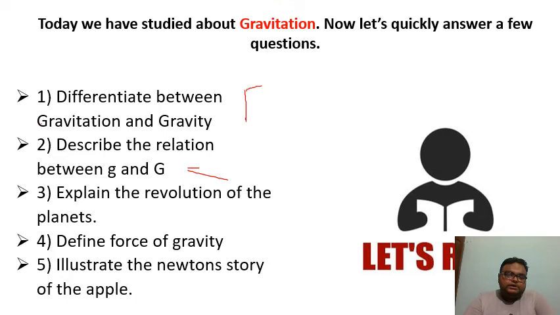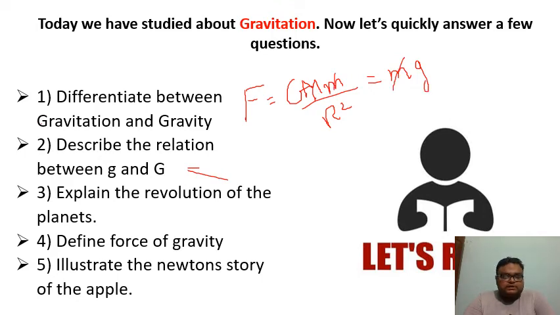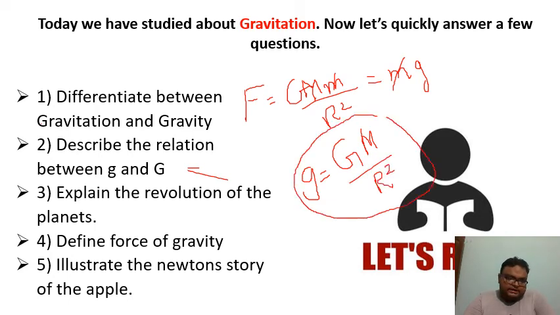By the universal law of gravitation that Newton gave, F equals G capital M small m by r squared, and F is also equal to mg. So m is cancelled out. So now g equals capital G capital M by r squared. So this is the required formula.